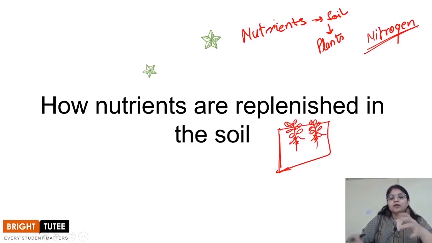Now what will happen? Suppose that you have a tiffin box which has, say, 10 chapatis. Each day you are eating one chapati, and eventually that tiffin box will become empty. Similarly, in this case also, if the nutrients are being absorbed by the plants on a regular basis, eventually the amount of nutrient will diminish, right?